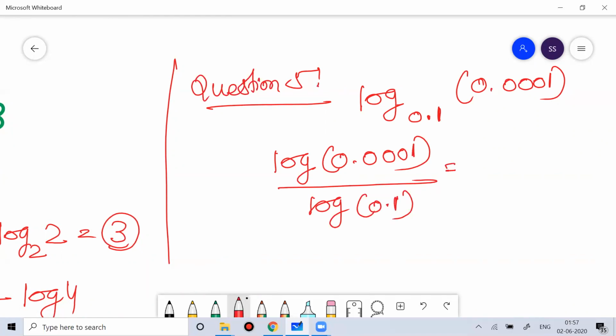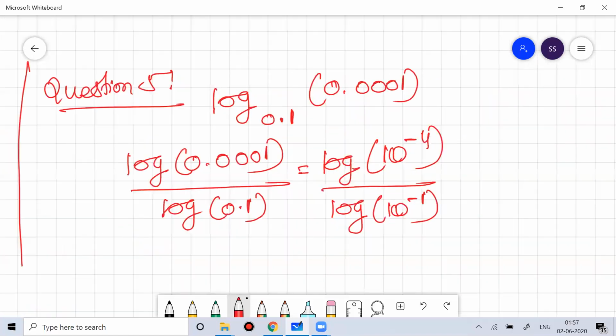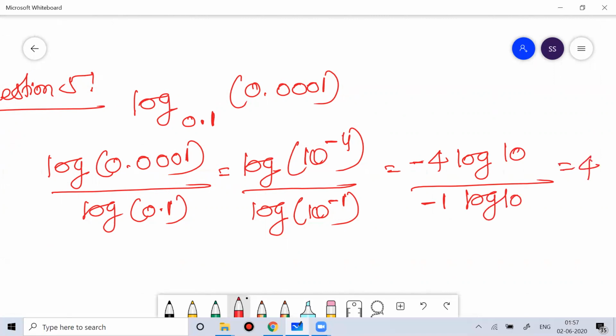Now I can express this number scientifically. This is nothing but 10 to the power minus 4, and this is nothing but log of 10 to the power minus 1. This much I believe everyone knows. Very basic maths. So this is minus 4 log of 10 divided by minus 1 log of 10. That will give you the answer. The answer for this question is 4.